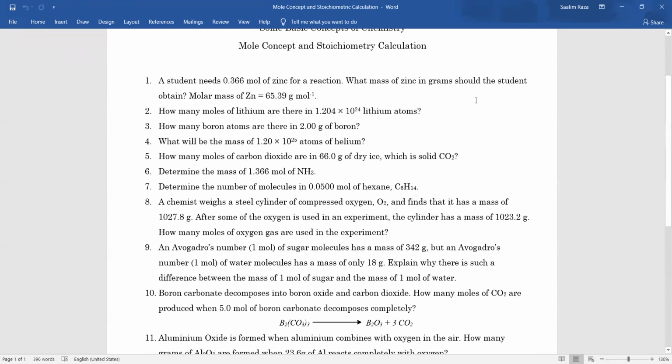Yes, Hiba, you read the first question now? Read it out loud. A student needs 0.366 mole of zinc for a reaction. What mass of zinc in grams should the student obtain? The molar mass of zinc is given. Okay. How many of you can do this question? Just say yes or no. Hamza, can you do this question?